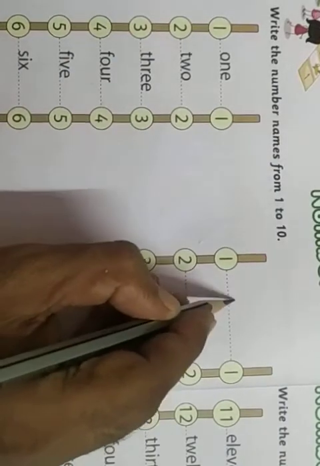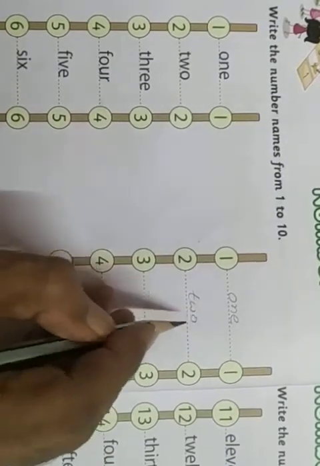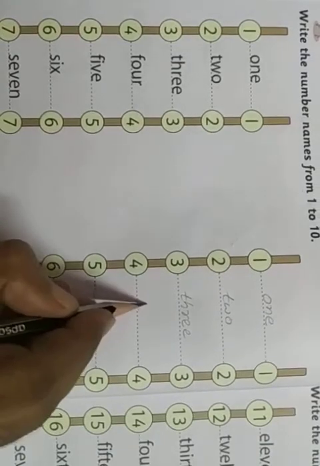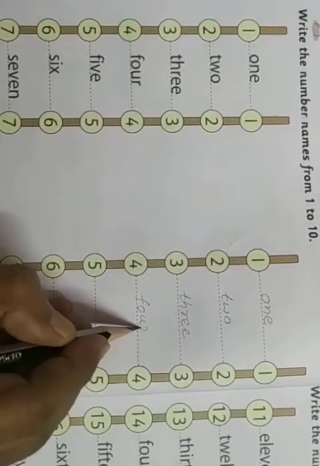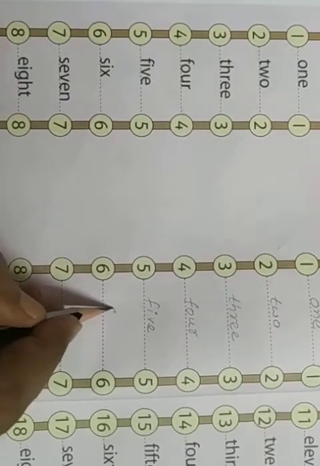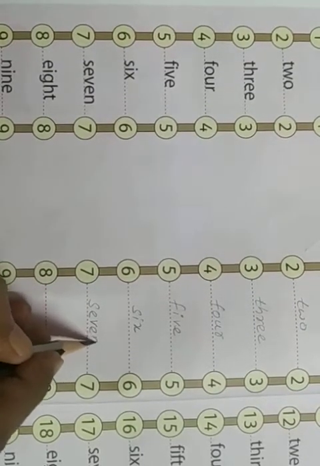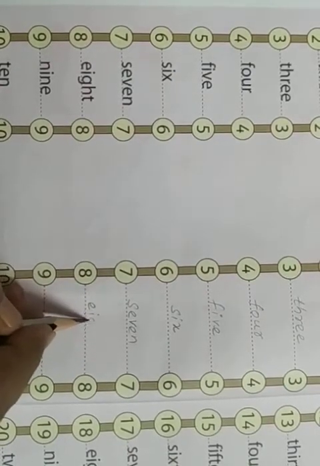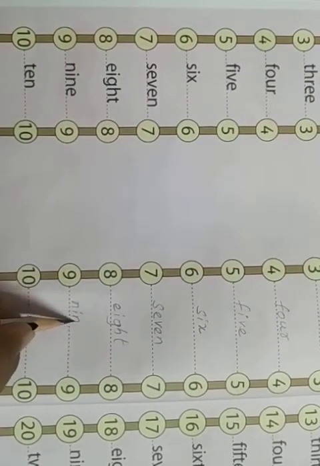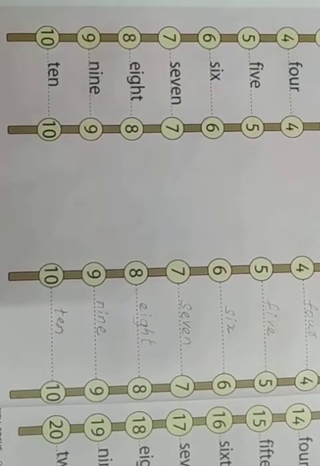So, here we need to write ONE. Here TWO. THREE. FOUR. FIVE. SIX. SEVEN. EIGHT. NINE. TEN. So, these are number names.